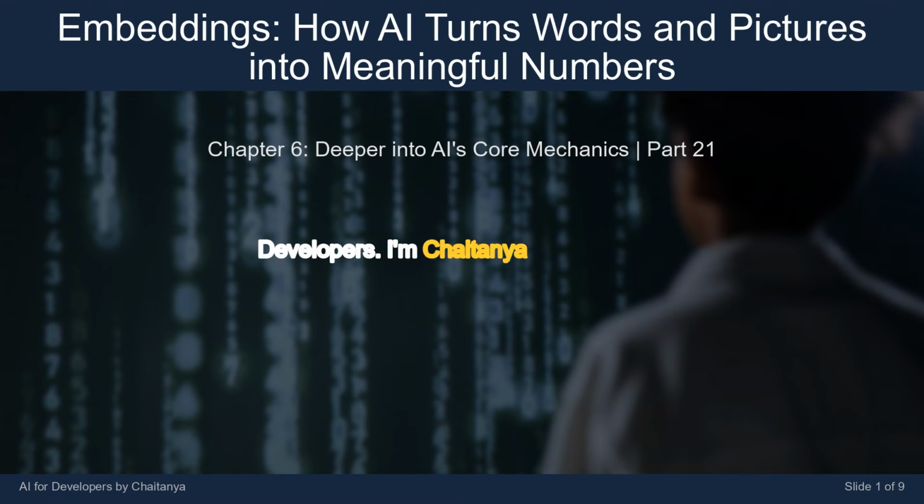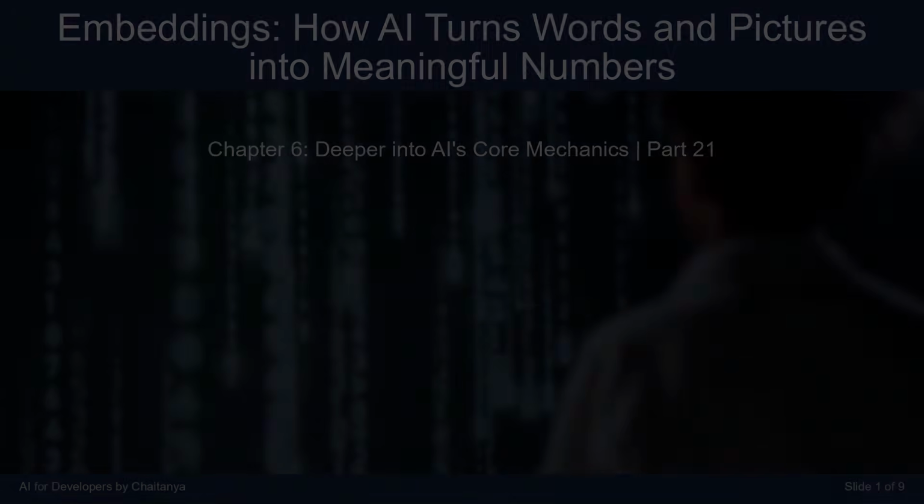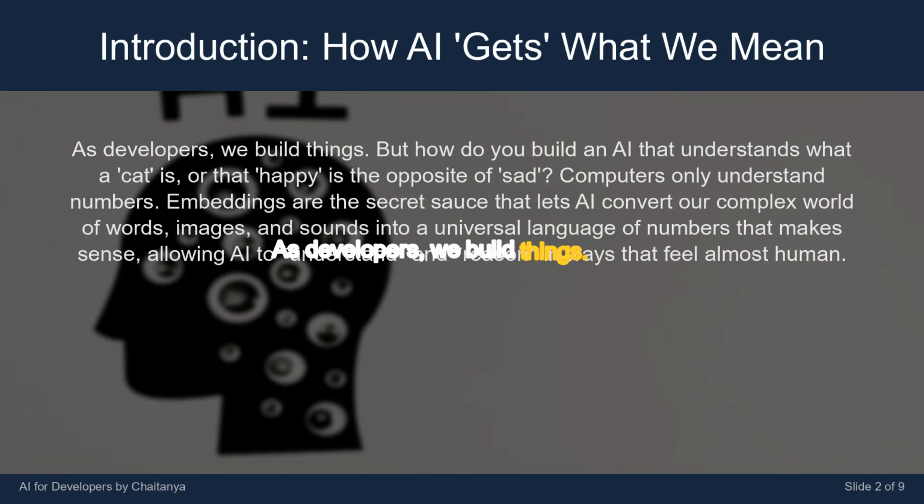I'm Chaitanya talking bot. Today's lesson is titled Embeddings: How AI turns words and pictures into meaningful numbers. As developers, we build things. But how do you build an AI that understands what a cat is? Or that happy is the opposite of sad?